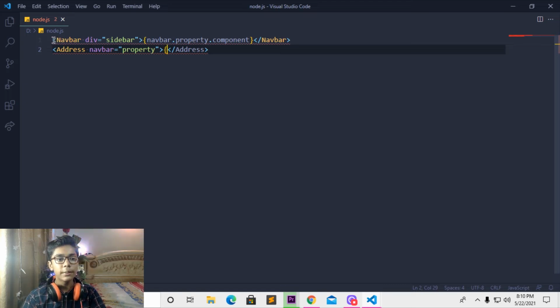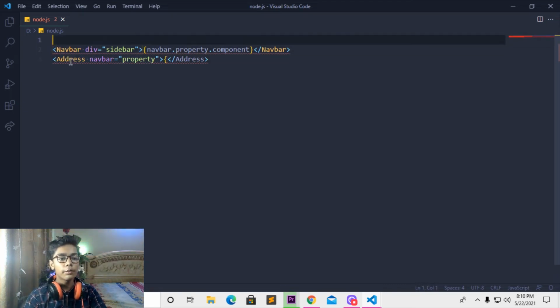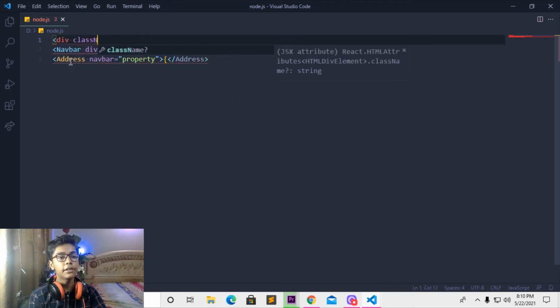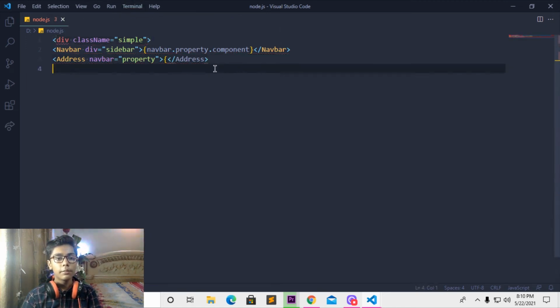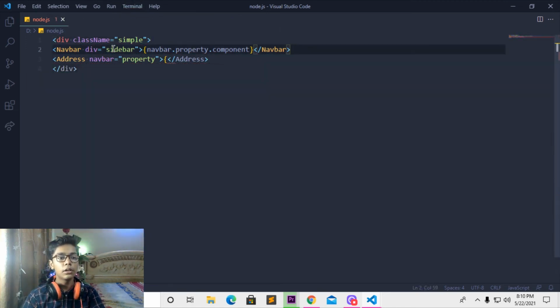So you can see there is an error coming. The error is coming because we have not defined any div class in that, and we are just writing it simply like that. So here I'll be now writing simple, which will be my class name. I will be copying this close div here, erase that, move down and paste here. So you can see now nothing is coming. Again the error is coming, so I'll be closing that. The error is gone, you can see.